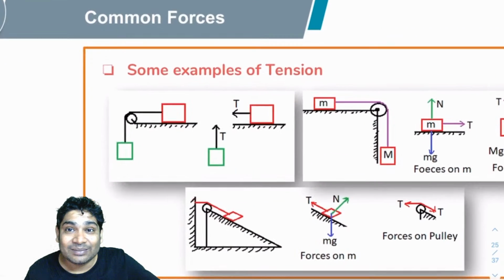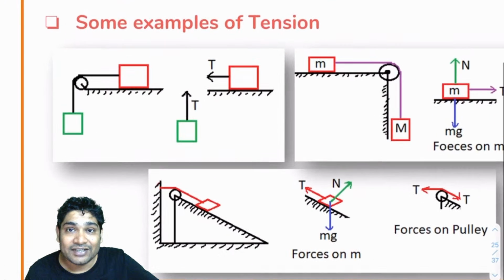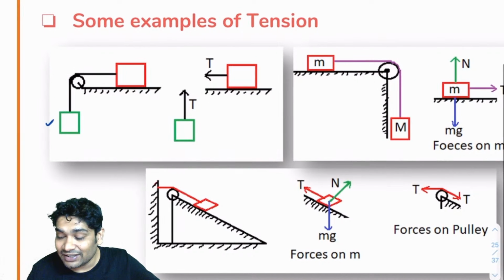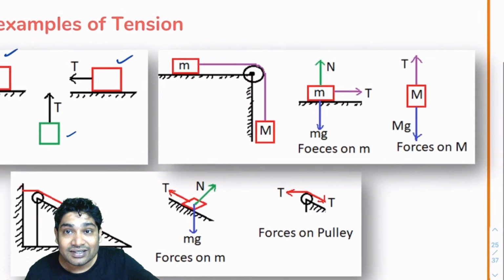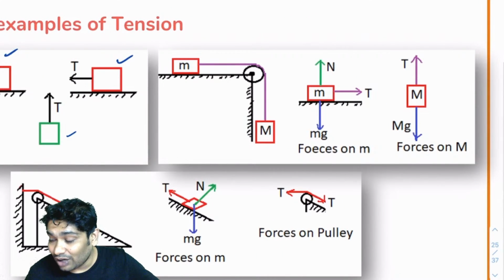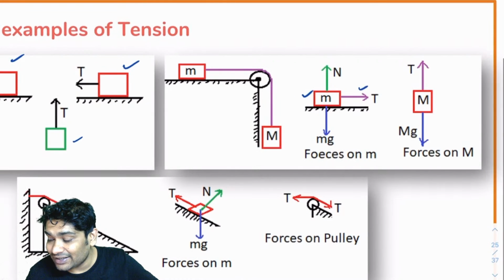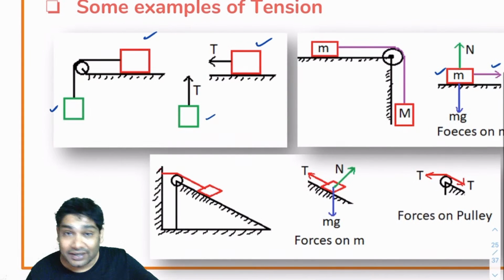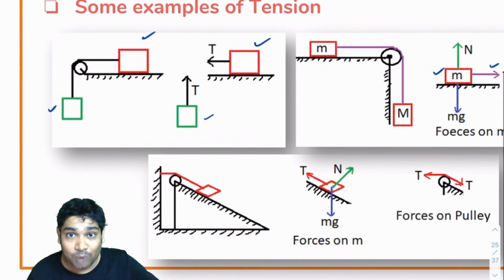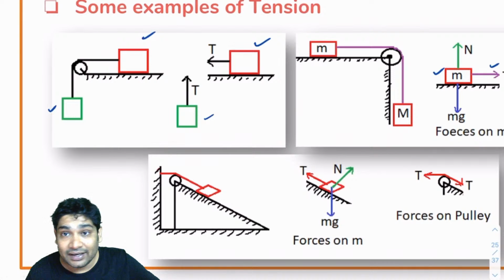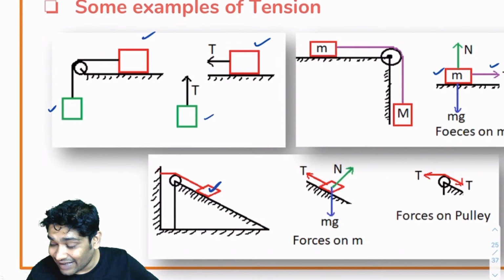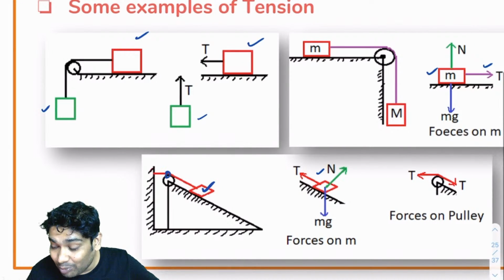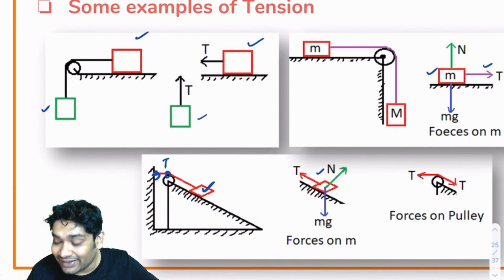Alright. So these are some examples of tension forces. Here you will see the tension on this is in this direction, tension of this is in this direction. Similarly, if I have these two, the tension here is acting in this direction, the tension of this is acting in this direction. Here, if a block is here like this, then the tension on this acts in this direction. On the pulley, the tensions are acting here, and on this end, the tension would have acted here.